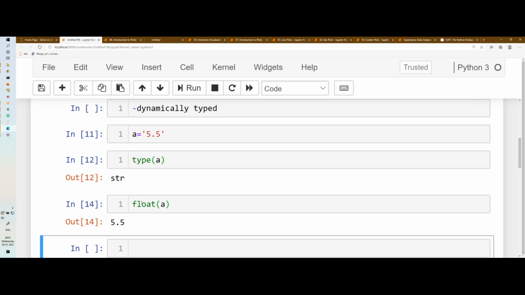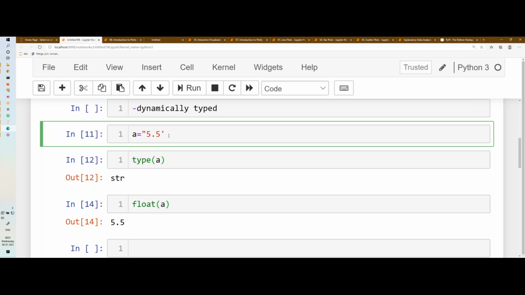So if the type conversion is compatible, it works. In this case, 5.5 was a string. Why is it a string? Because I have written it within quotes. In Python, single quote or double quote, both are the same. You can write any string within single quotes or within double quotes. I can also write this 5.5 within double quotes, and the meaning is the same. Either way it represents a string only.